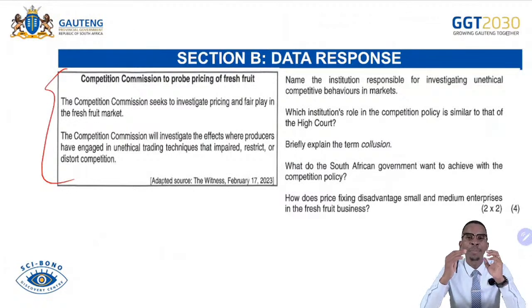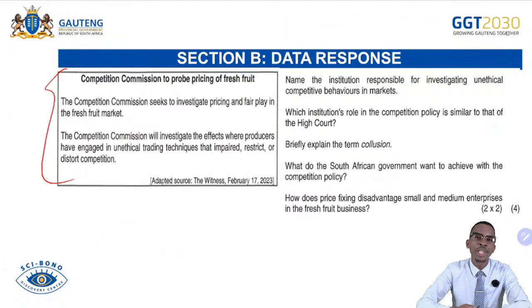And also this Competition Act has three bodies that were formed to ensure that there is healthy competition within the economy in South Africa, namely the Competition Commission, which is just mentioned here, and then the Competition Tribunal as well as the Competition Appeal Court. Remember that the Commission is the one that is fully responsible to do the primary investigation of alleged misconduct by some businesses.